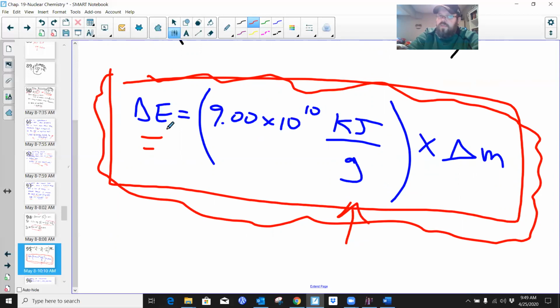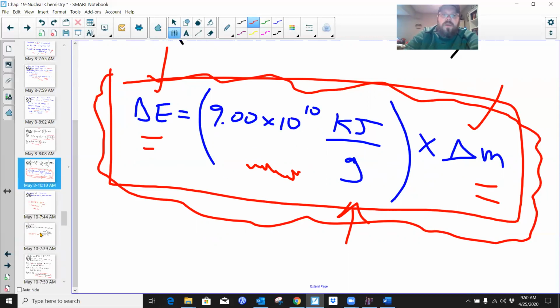Okay. Vice versa, let's say I measure the amount of energy that's being given off, and I need to solve for, say, the mass. Well, if I divide by kilojoules over grams, and I bring kilojoules over here, kilojoules are going to cancel. I'm going to be left with 1 over grams, which is the same as grams, which would be the units for the delta M. So this form of the expression is needed to unify these two parts of the equation. Okay. So this is really key.